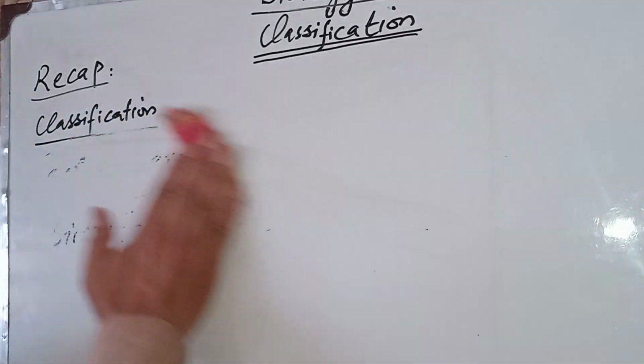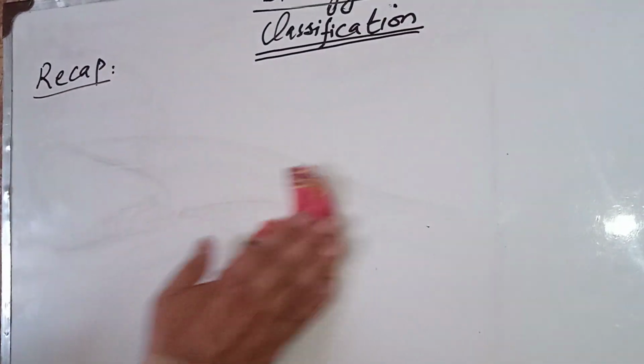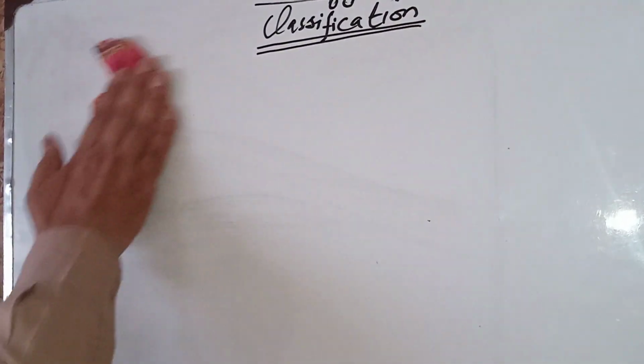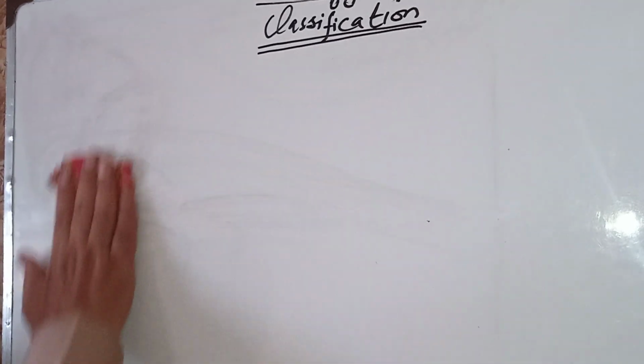Now, who carried out the first classification of organisms? It was first Aristotle.